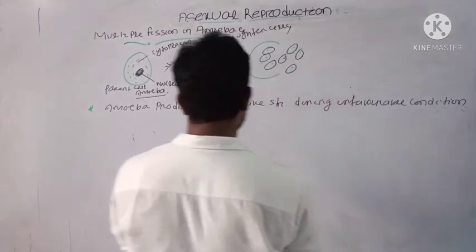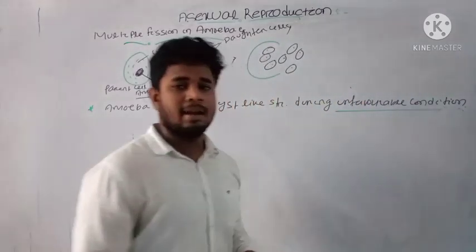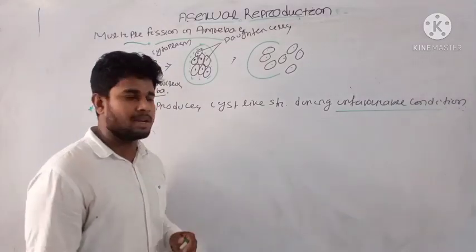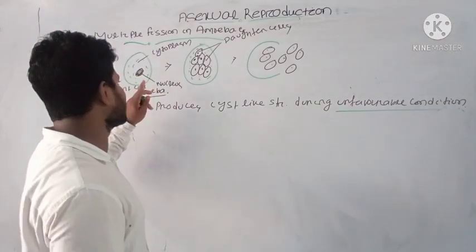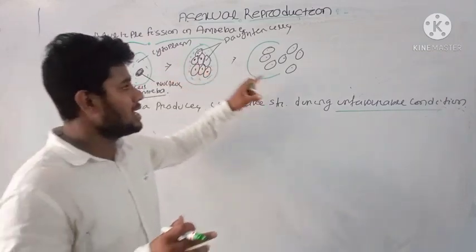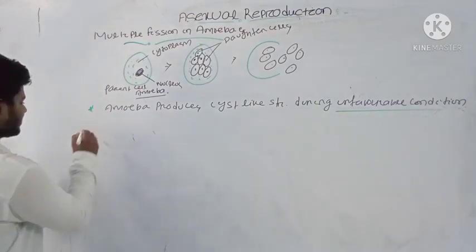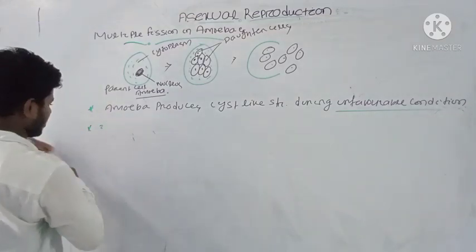When unfavorable condition arises, the amoeba will not undergo the simple binary fission process. It will undergo multiple fission, where the nucleus divides into a large number of nuclei, which are released and produce the daughter cells. And usually it is a three-layered protective structure,